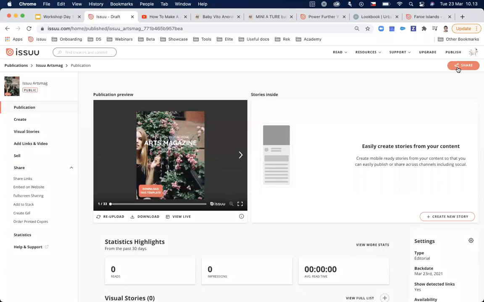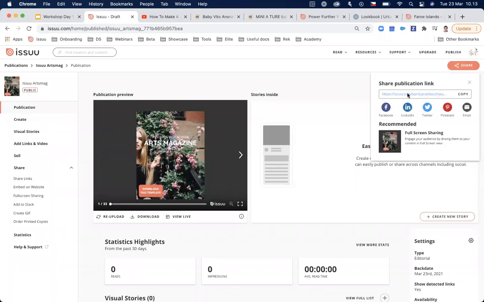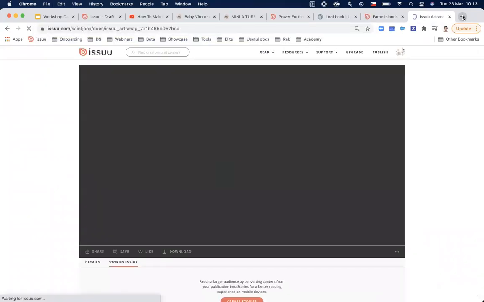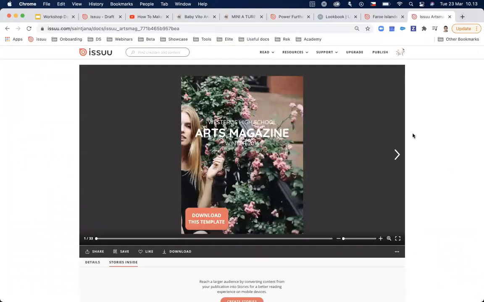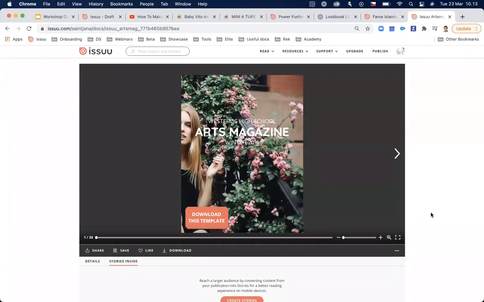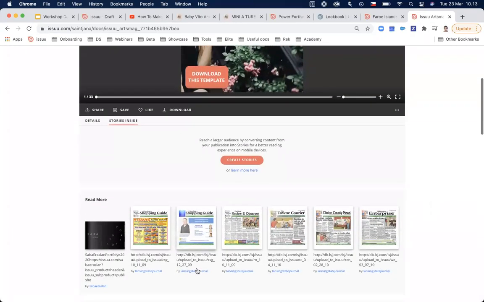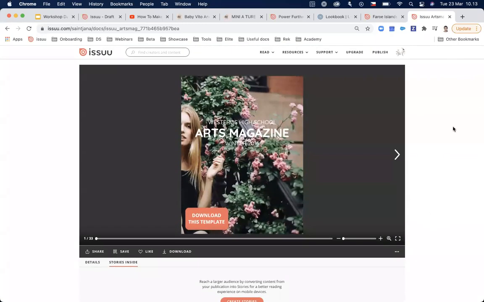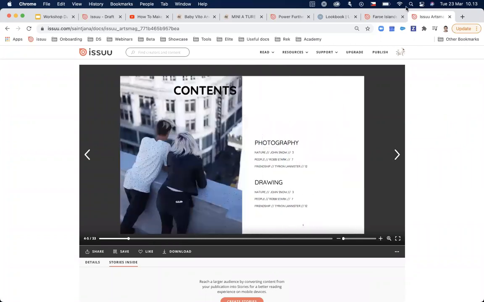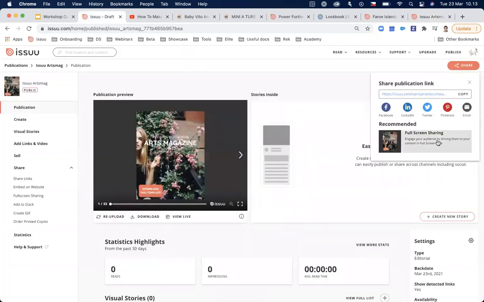I told you that we have this new share button that you can use in here. So you can either share the publication directly to your social media channels, or you can just copy the link and share the link. So my account is on the premium plan. That's why it looks like this. So the latest change that we made is that we pushed the read more section at the bottom. So there is no distraction when someone opens the publication on issuu.com, and they can focus solely on the publication. And if you are on paid plans, you can also share it directly with the Fullscreen Reader link.